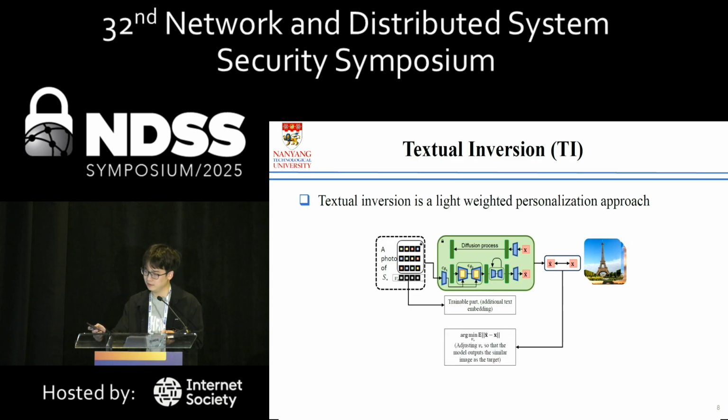During training, the embedding is adjusted to minimize the difference between the generated image and the training samples of the same image, following the equation shown. This makes the model output images similar to the target scene. Finally, we obtain the textual inversion, the yellow embedding.